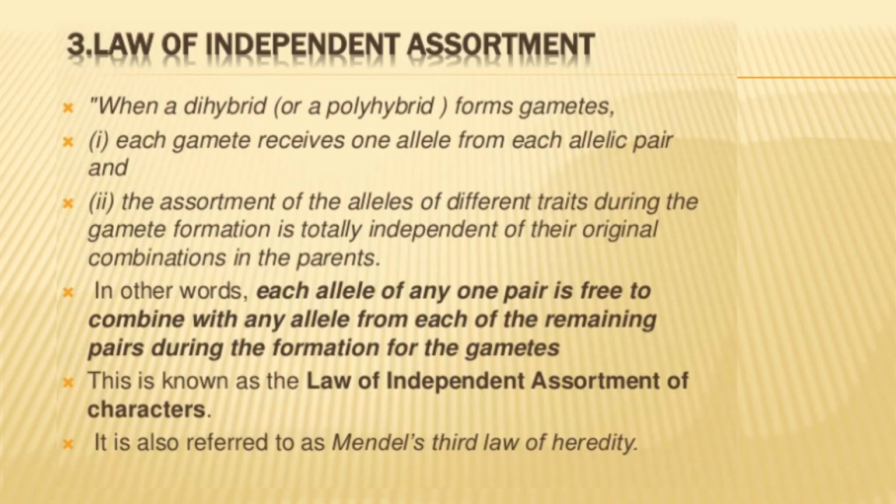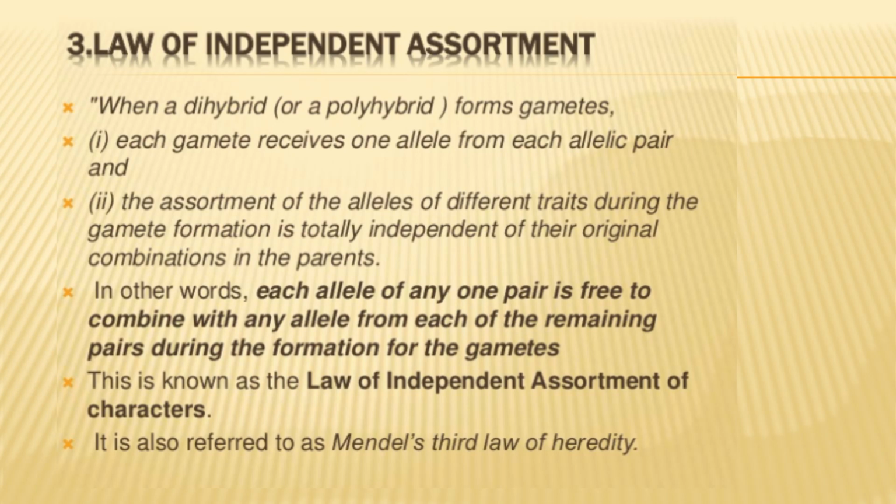Law of independent assortment. When a dihybrid or polyhybrid forms gametes, each gamete receives one allele from each allelic pair, and the assortment of alleles of different traits during gamete formation is totally independent of their original combination in the parents. Each allele of any one pair is free to combine with any allele from each of the remaining pairs during the formation of gametes. This is called the law of independent assortment of characteristics. It is also referred to as Mendel's third law of heredity.